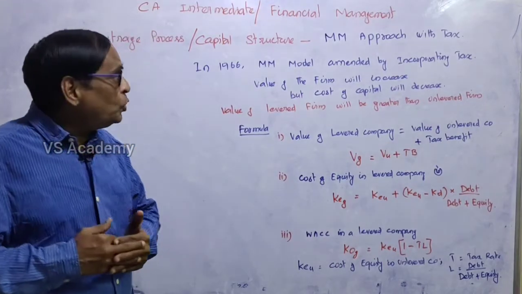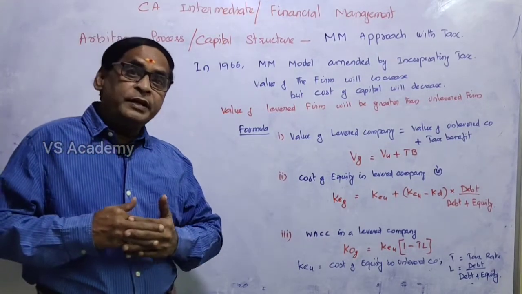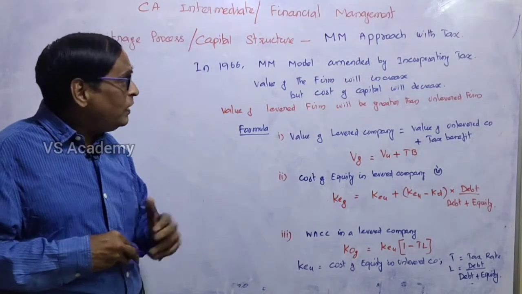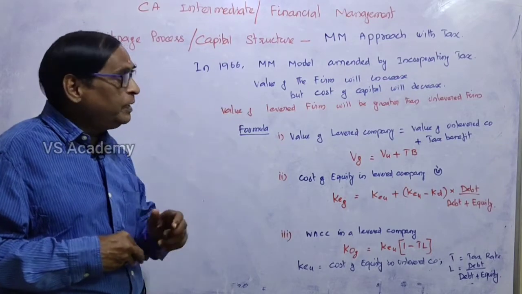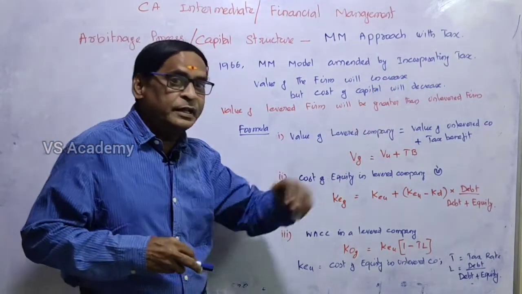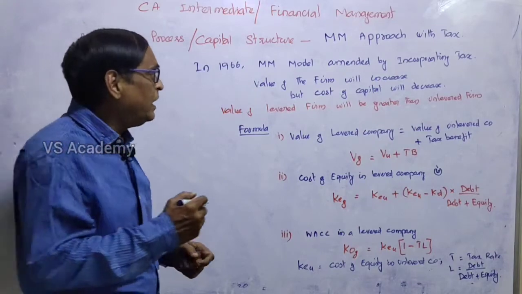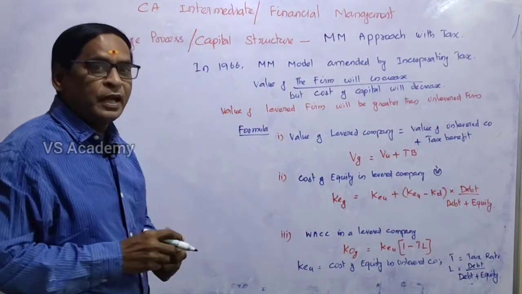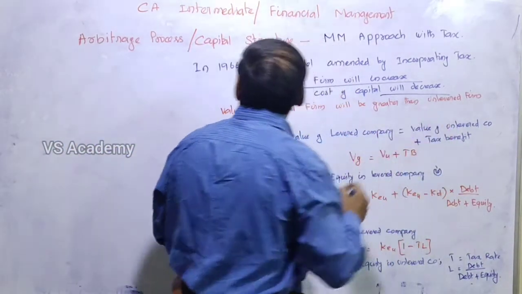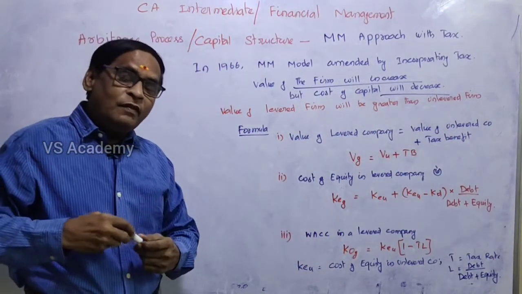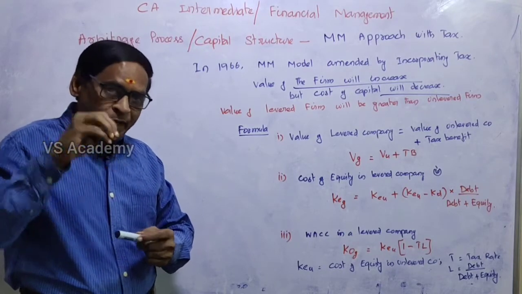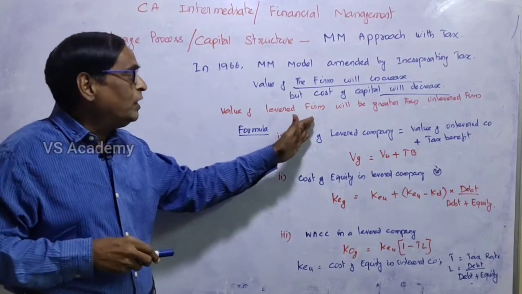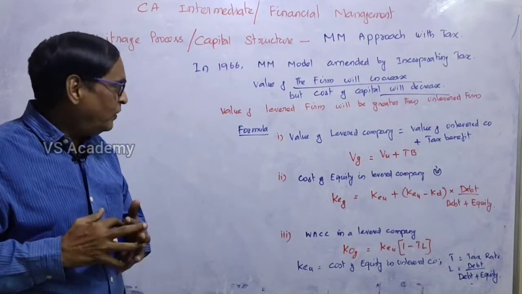In this approach, actually we have to incorporate tax. If we incorporate tax, the value of the firm will increase, but at the same time the cost of capital will decrease. That is an important point in this theory. We have to understand that the value of the firm will increase and the cost of capital will decrease. So normally the value of a levered firm, which has debt in its capital structure, will be greater than the value of an unlevered firm.